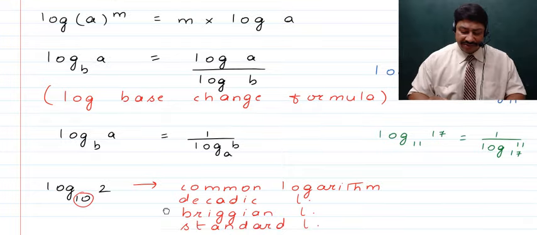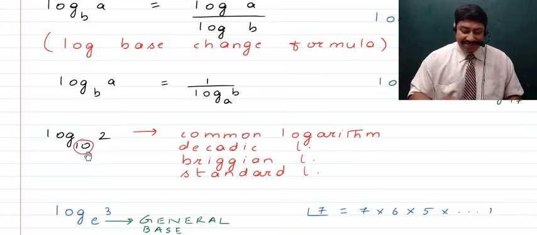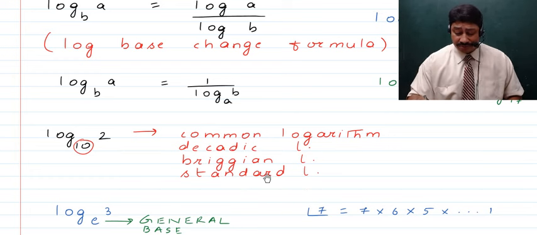Now children, after this we talk about another important entity, something about the base. When normally you talk about logarithms, it is to the base 10. Now when the base is 10, then the logarithms are known as common logarithms. They are also known as decadic logarithms, Briggsian logarithms, or standard logarithms. Briggsian logarithm, because Mr. Briggs was the mathematician who found out about this.